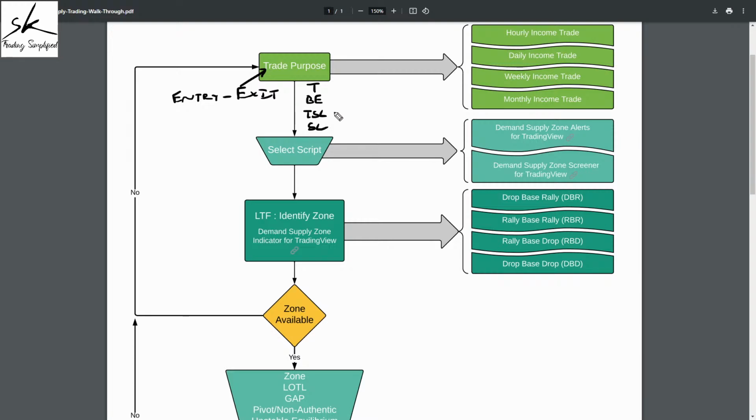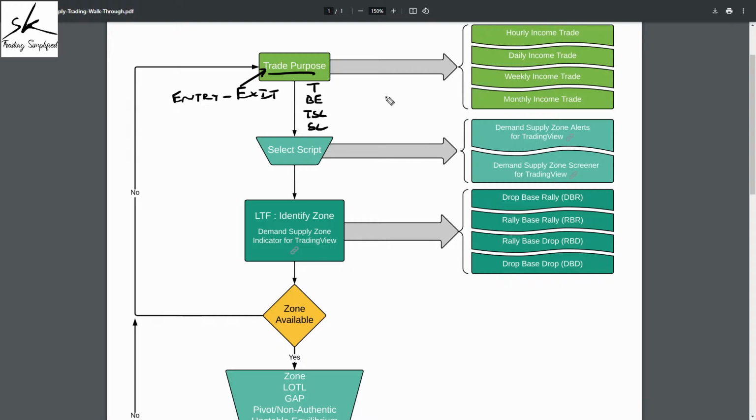So now the very first question is, why do I have to define my trade purpose as my step number one? And the reason for that is, when we do our analysis, the charts that we use are time-based charts, and we have a number of time frames available to us. So the very first challenge we face is that there are so many time frames available. So out of these, which time frames should I be using for my analysis? Plus, what analysis I need to do on each and every time frame, that in itself is again a challenge.